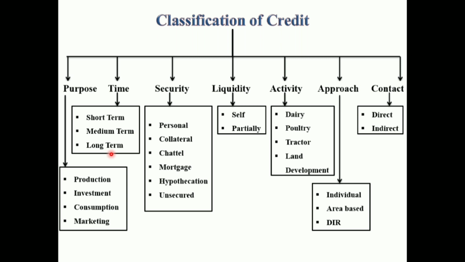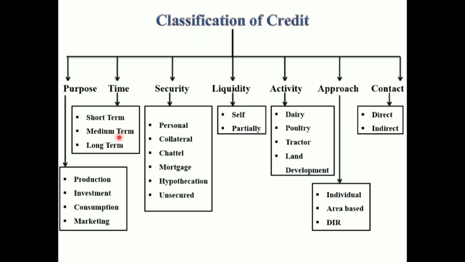These loans are meant for permanent improvements like leveling, reclamation of land, construction of farm buildings, purchase of tractor, raising of orchards. For that purpose, long-term loan is preferred. Since this activity requires large capital, a longer period is required to repay this loan due to its non-liquidating nature. Short-term loan is self-liquidating, medium-term loan is partially liquidating, and long-term loan is non-liquidating in nature. This is the classification based on time.